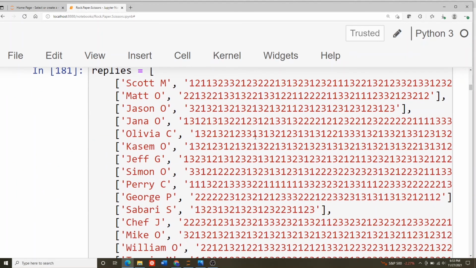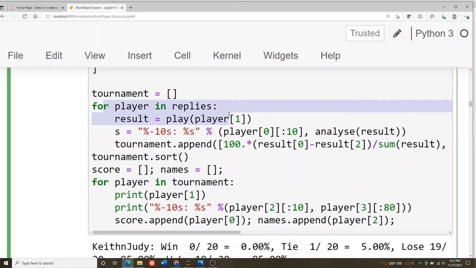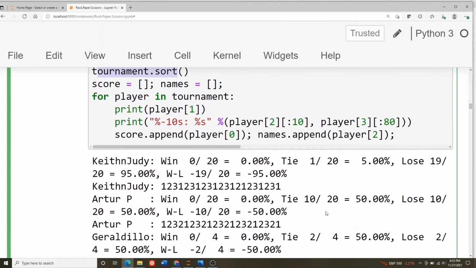And here's the data set of all the data. And then I play that. I play everybody, and I sort it by their metric, how good they did. So Keith and Judy did the worst. Here was the string they played. They played 1, 2, 3, 1, 2, 3, 1, 2, 3, and they lost 95% of the time.